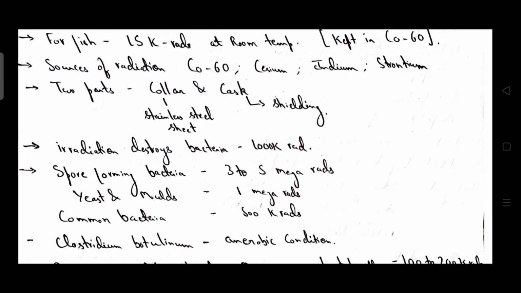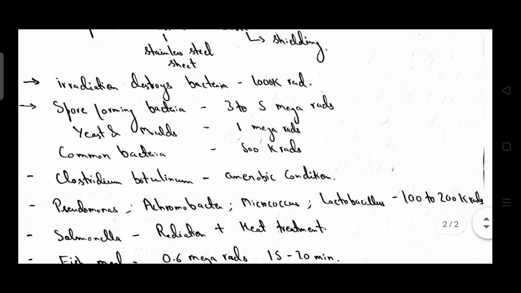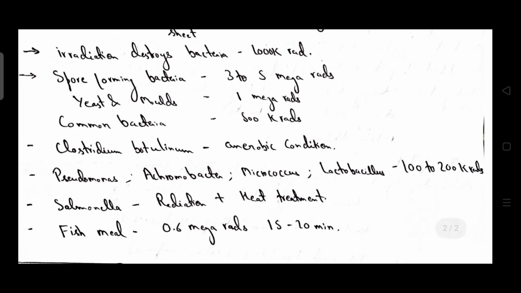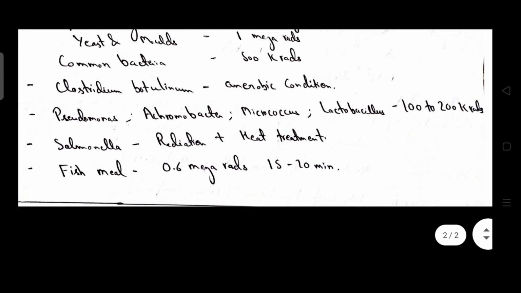Irradiation destroys bacteria at 1000 kilorad. Spore forming bacteria are destroyed by 3 to 5 megarads. Yeast and molds are destroyed by 1 megarad. Common bacteria, 500 kilorads. Clostridium botulinum is an anaerobe, a facultative anaerobe. Pseudomonas, Achromobacter, Micrococcus, Lactobacillus are destroyed by 100 to 200 kilorads.